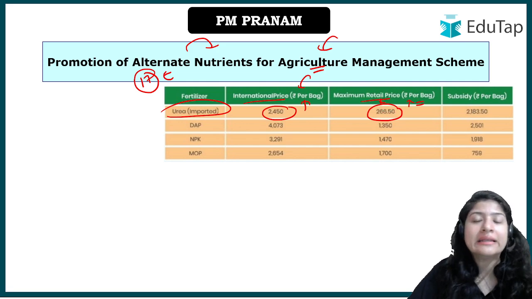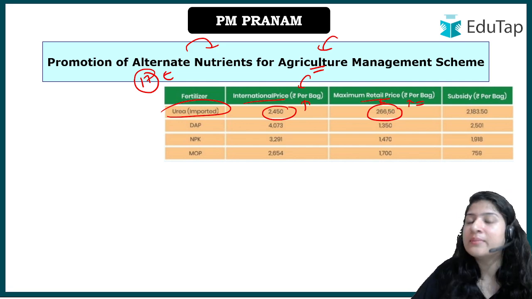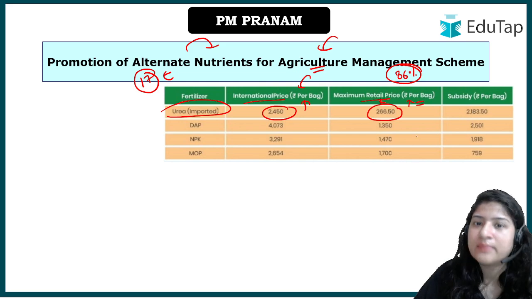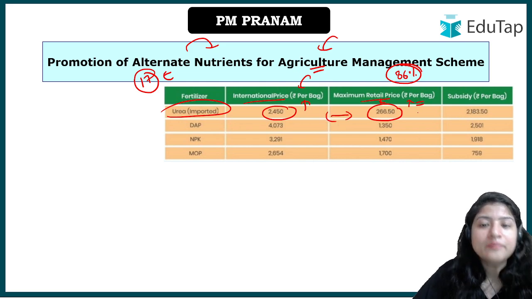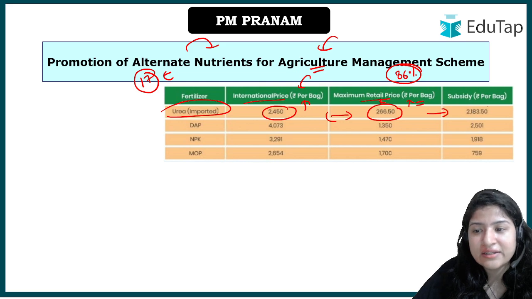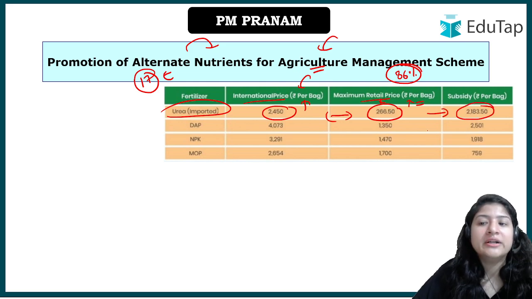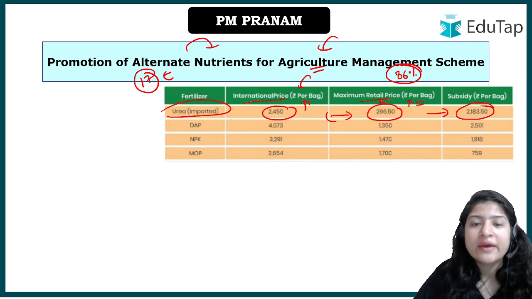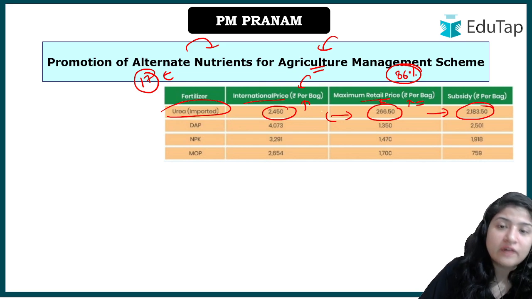Why? Because all the farmers in India cannot afford it. We know around 86% of farmers here are small and marginal. So who is providing for this gap? The gap between 2450 and 266 rupees is given by the central government. So around 2100 rupees just for urea, the government is giving on behalf of the farmers.